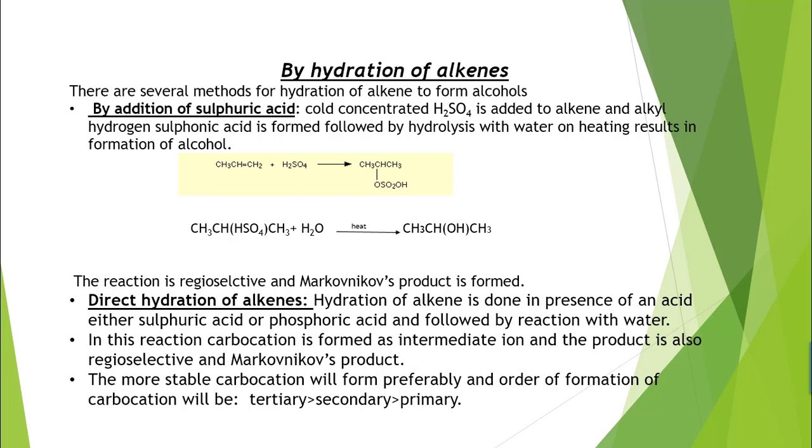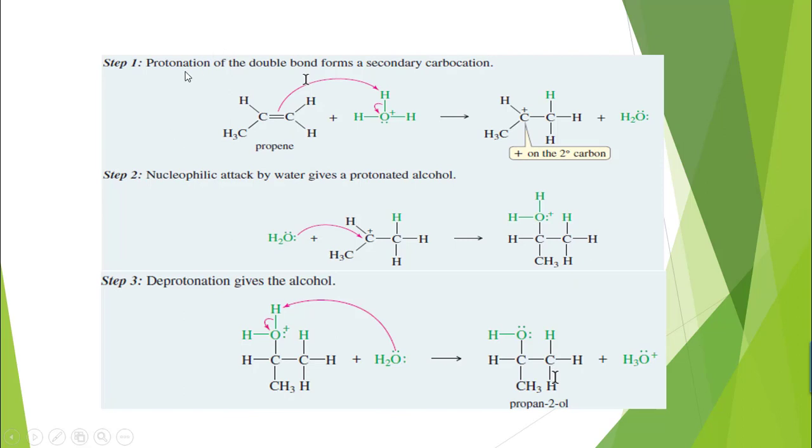the more stable the carbocation formed, the greater will be the order of reaction or speed of the reaction. So look at the reaction. Protonation of the double bond forms a secondary carbocation. The acid in the first step protonates the water molecule, and now this protonated water molecule can be attacked by the double bond. Here you see again Markovnikov rule is being followed.